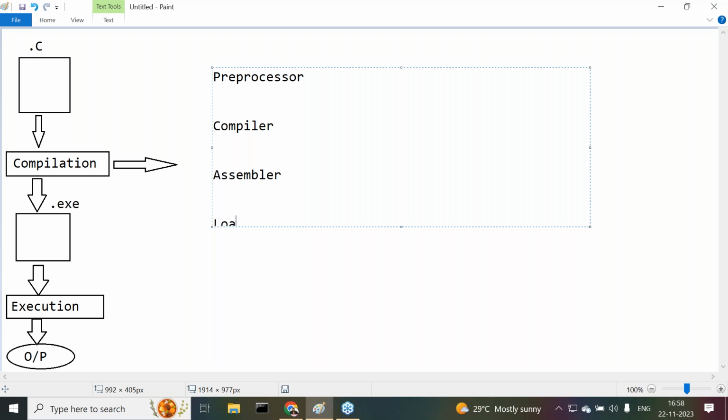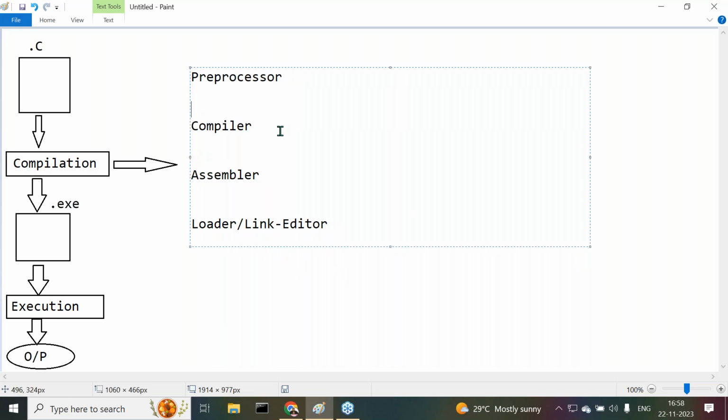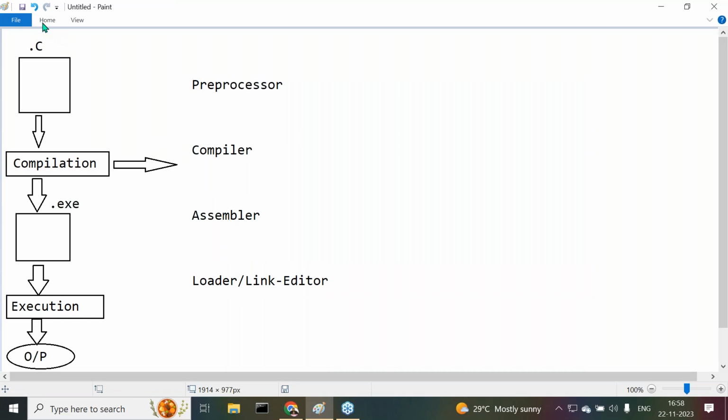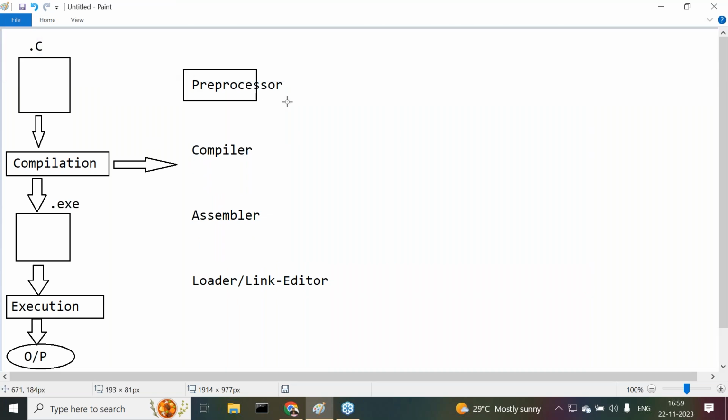After this assembler, loader, link editor. These are overall the 4 phases which are available inside the compilation. Overall, how many phases are available here? 4 phases which are available in the compilation.